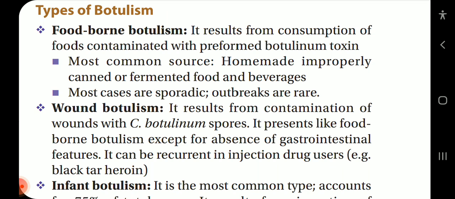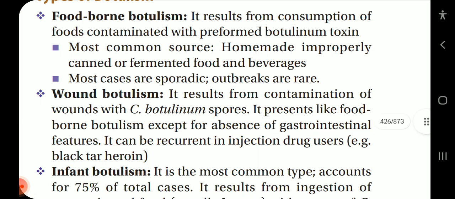Wound botulism. It results from contamination of wounds with Clostridium botulinum spores. It presents like foodborne botulism except for the absence of gastrointestinal features. It can be recurrent in injection drug users, example black tar heroin.